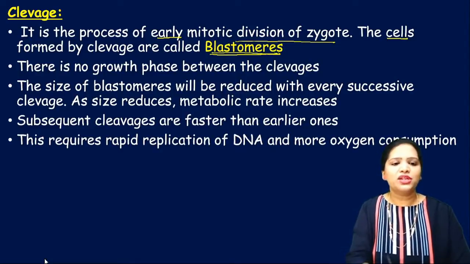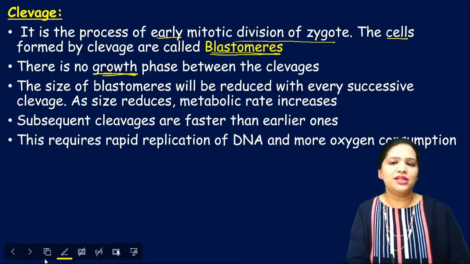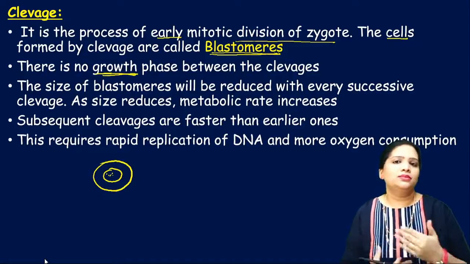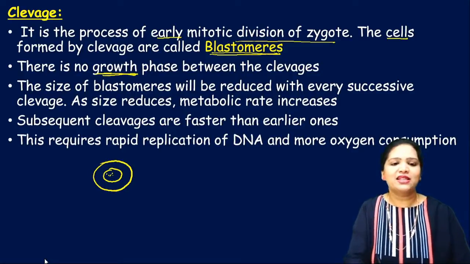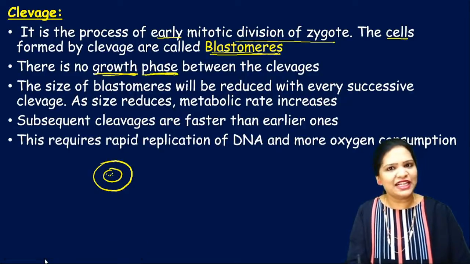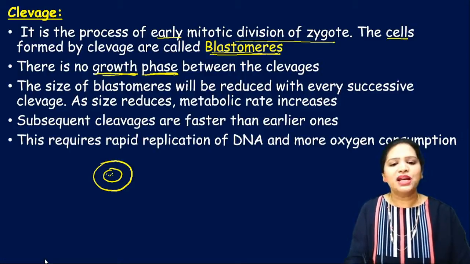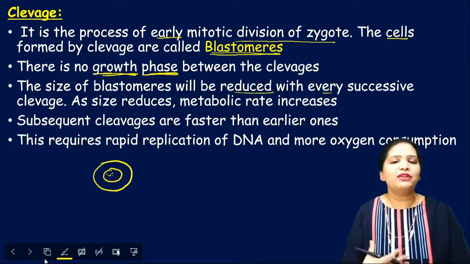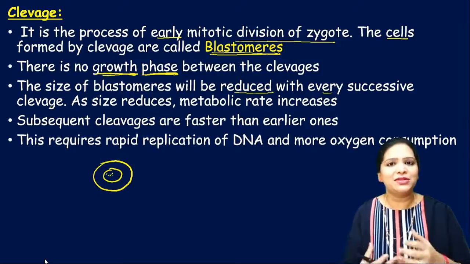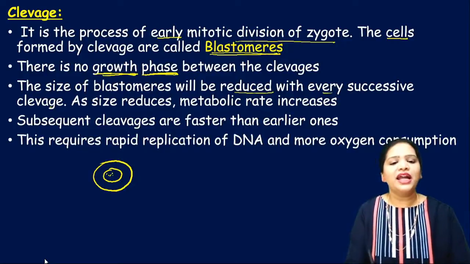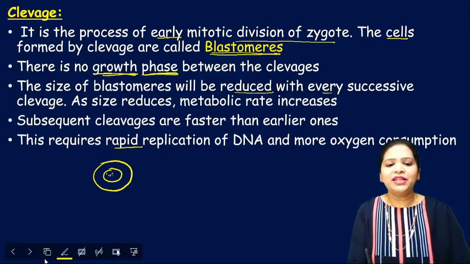Now here we should remember one thing, it is not a growth cycle. Here the cells are just rapidly dividing and not growing. So this cleavage is not a growth phase. There is no growth phase between the cleavages. The size of the blastomere will be reduced with every successive cleavage. That means 2 cells become 4 and 4 become 8 like that. The blastomeres only get multiplied. The overall size has no growth. This requires rapid replication of the DNA and more oxygen consumption.